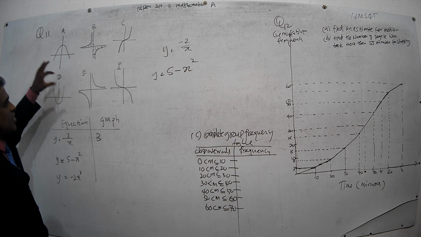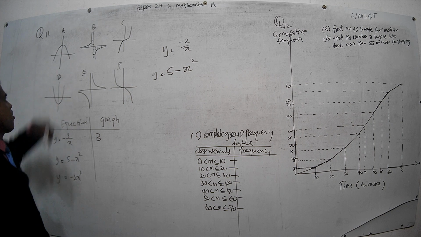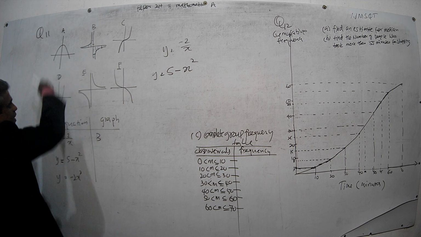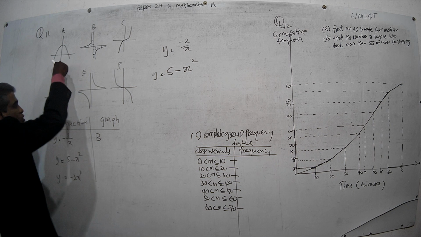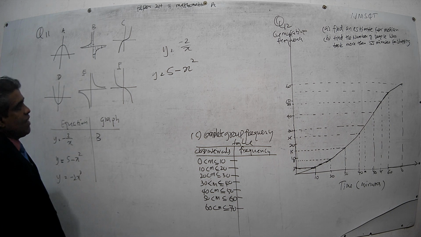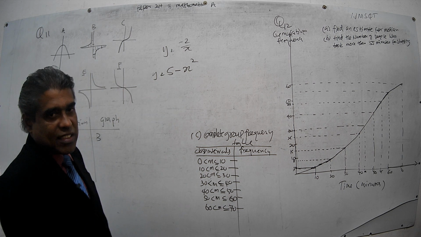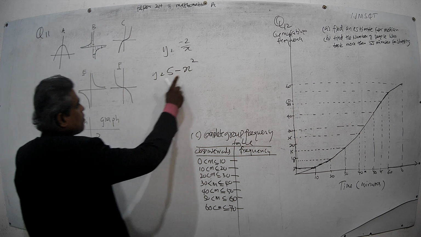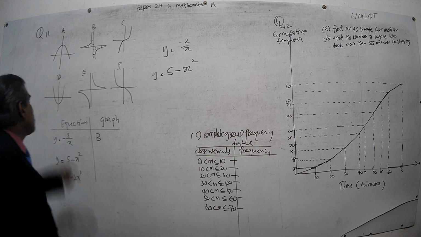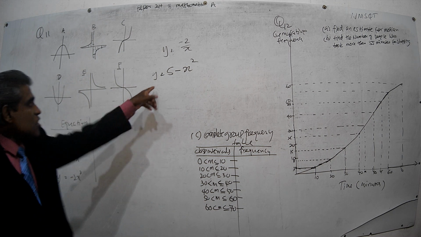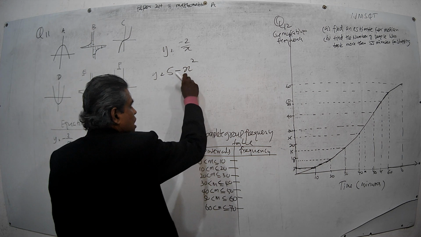This is the nature of the quadratic. This is how the quadratic graph goes. Then there are two: a maximum quadratic graph and a minimum quadratic graph. Right? Then which of these two will be the graph of this one? That is what we have to understand, right? To understand which one of these two will be the graph of this one, you have to look at the coefficient of the square term.